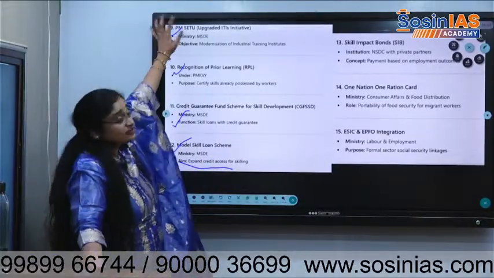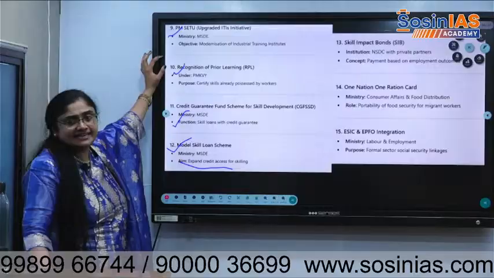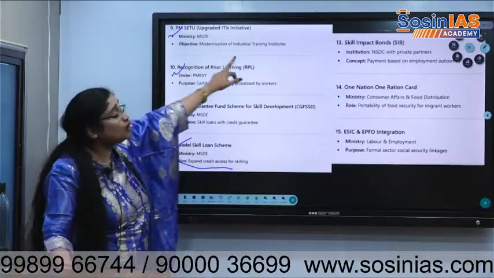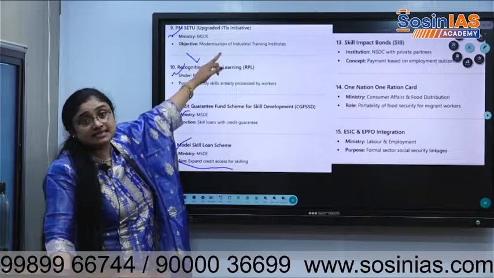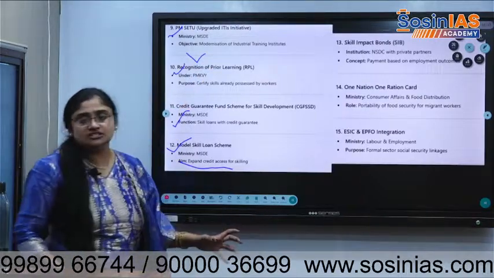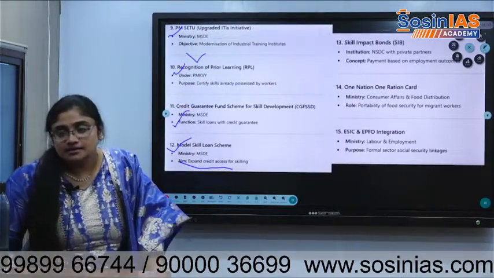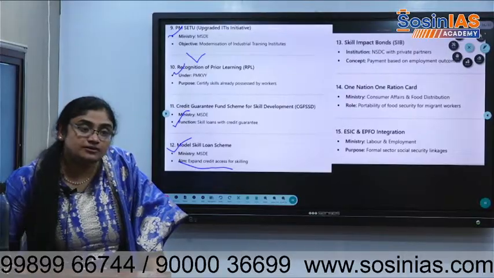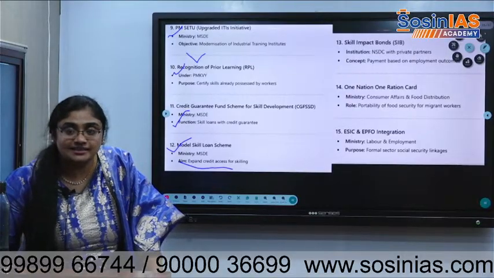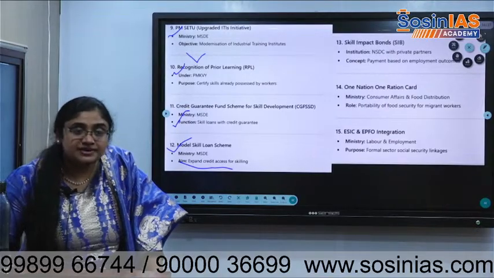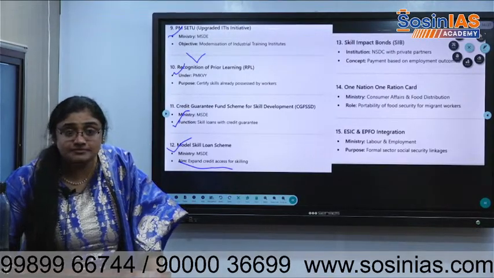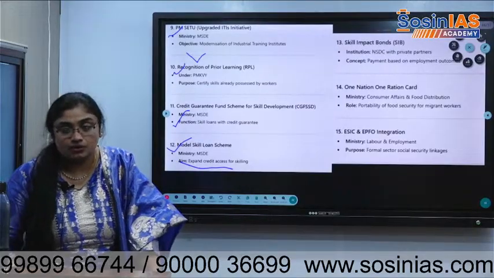PM Setu. What is this? Industrial Training Institutes will be modernized. It is under MSDE. These are the schemes mentioned. Already they are there. The Economic Survey is talking about how to use them, how to integrate them, and which ministries are doing what, which is more important for the prelims exam. Okay.